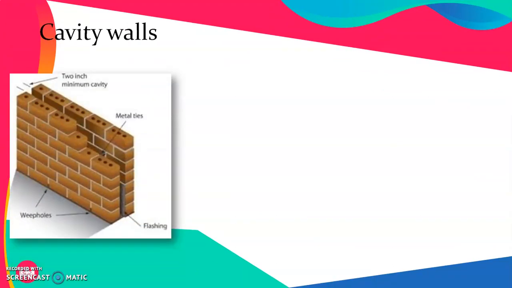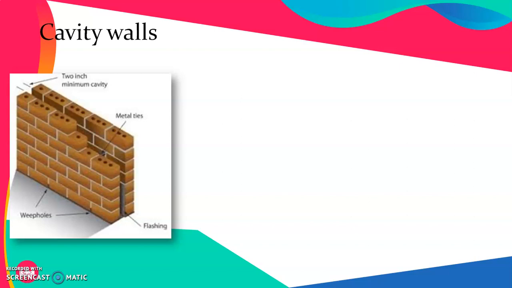This figure indicates the cavity wall. In this figure, it is quite visible that this particular wall consists of two separate thinner walls. The general thickness of these two walls is half brick, and in combination the overall thickness will be more than one brick, as these two walls have been separated with the help of a cavity.